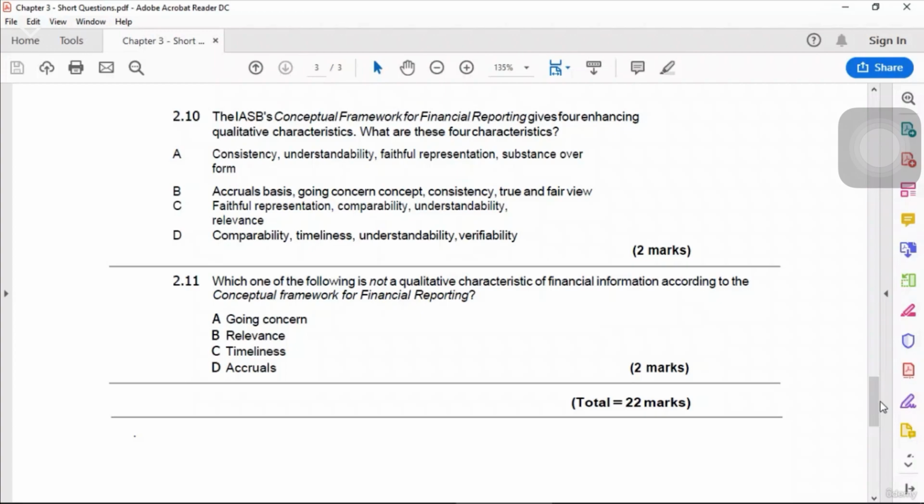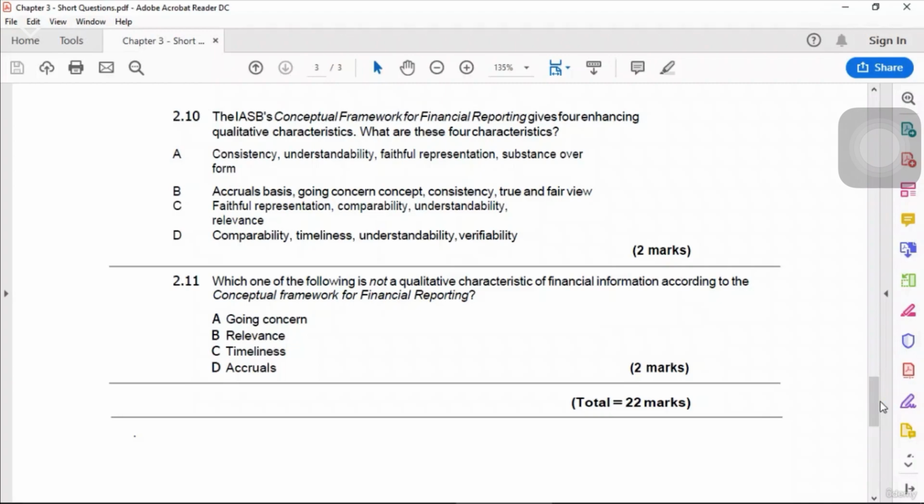2.11. Which one of the following is not a qualitative characteristic of financial information according to the conceptual framework for financial reporting? Which one of the following is not qualitative? D is not qualitative. A, B and C are qualitative.